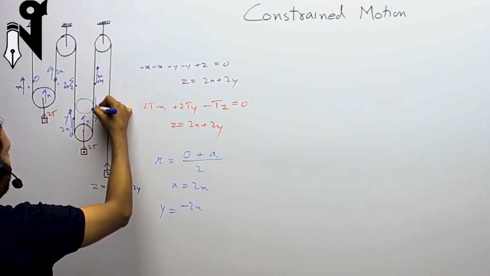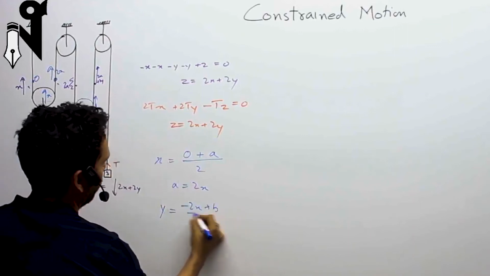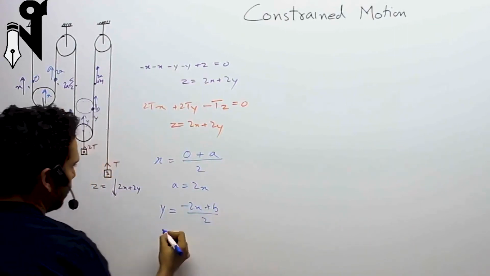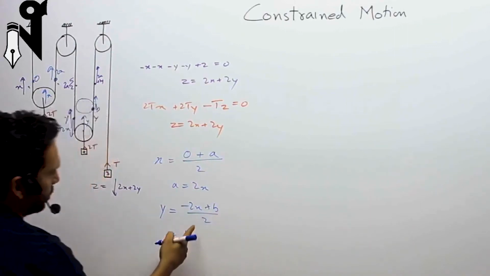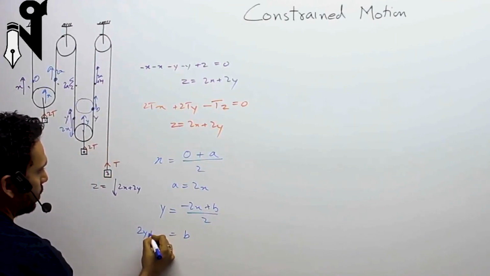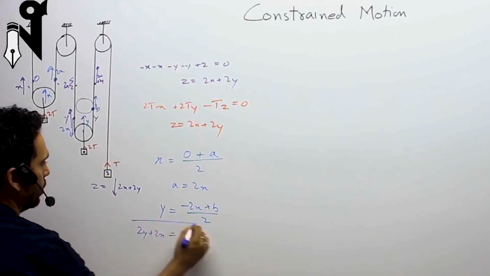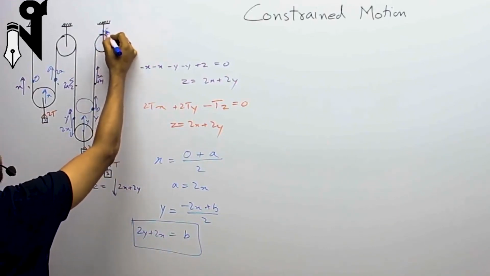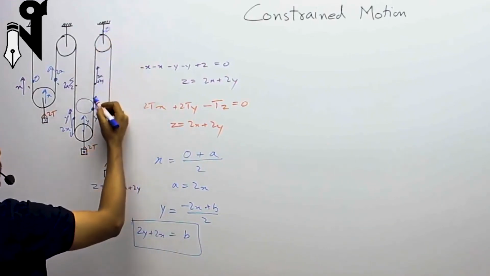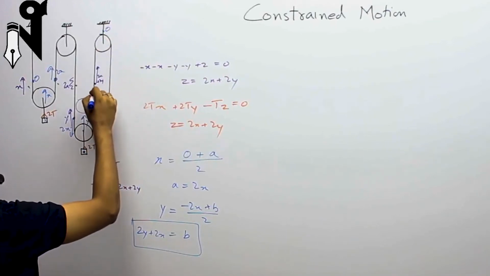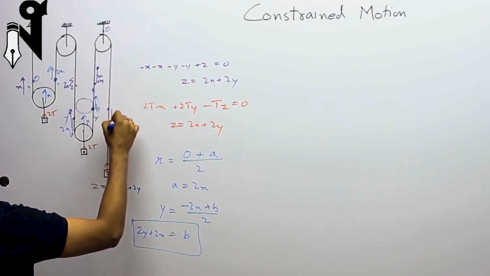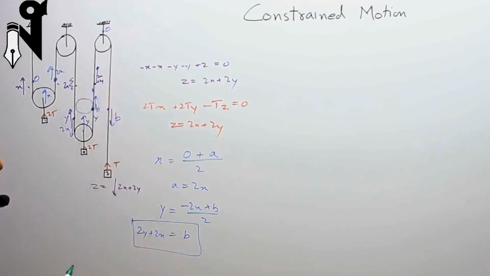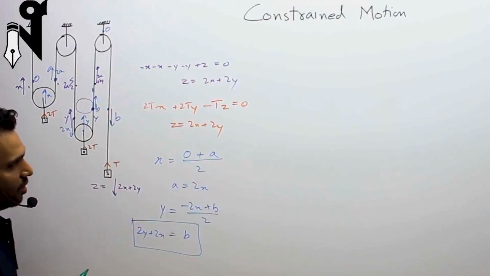And that side, say, b is up. So plus b divided by 2. So what do we get over here? We get b is equal to 2y plus 2x. So that's your b. However much b is supplied, this is 0. You can write the formula again, or simply this ends the question. If this is going up by b, this has to go down by b, and b is your 2x plus 2y. So that's your last method over there.